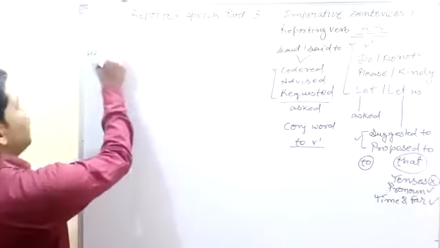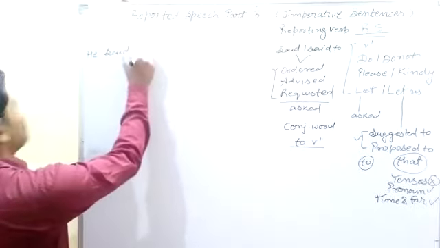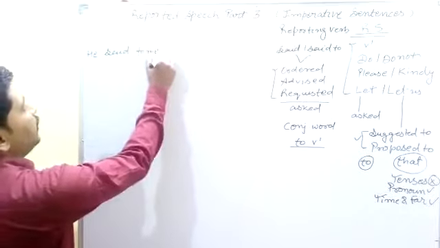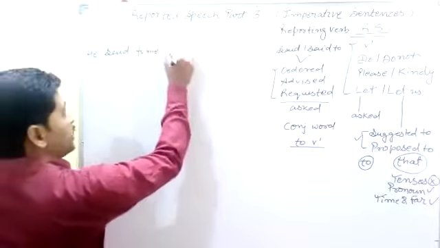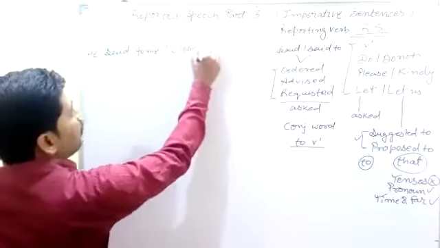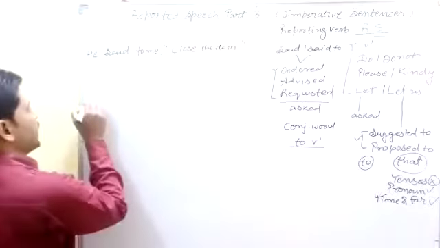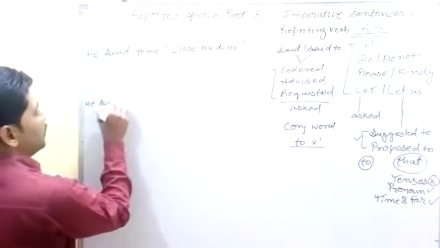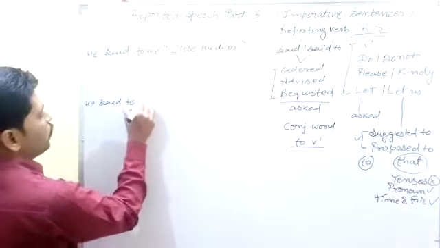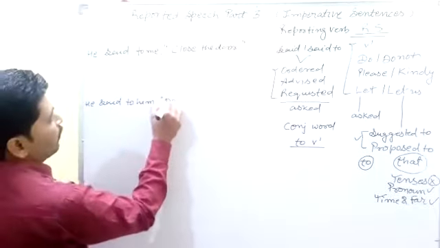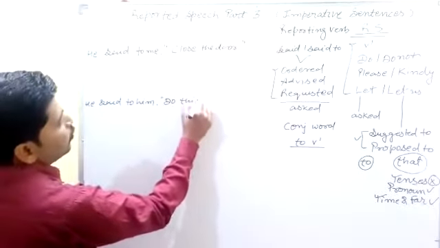For example, the first sentence: he said to me, inverted comma, close the door. The second sentence: he said to him, inverted comma, do this work.